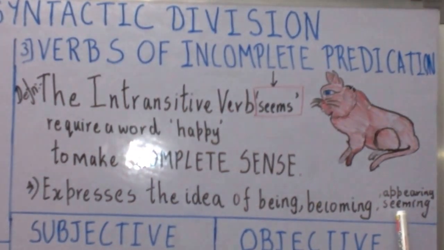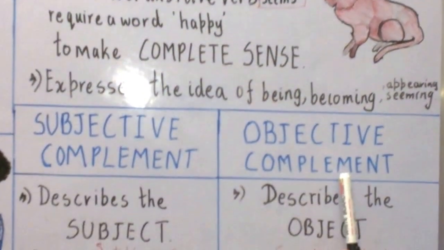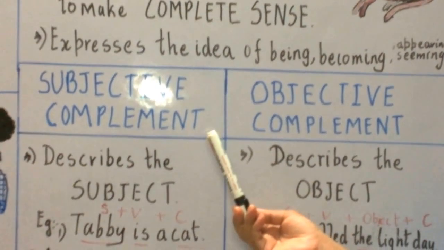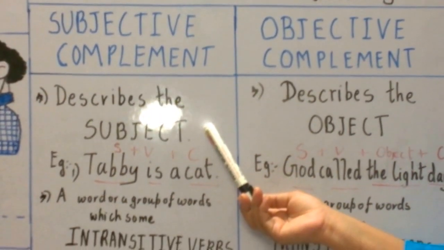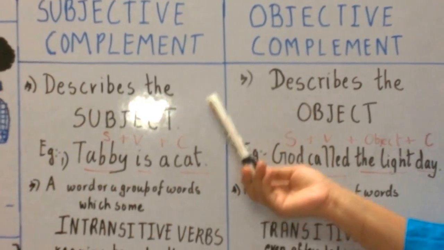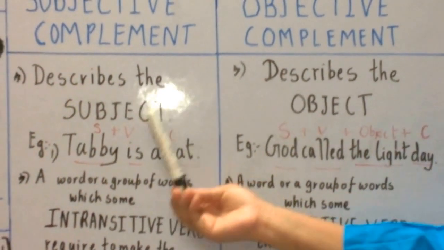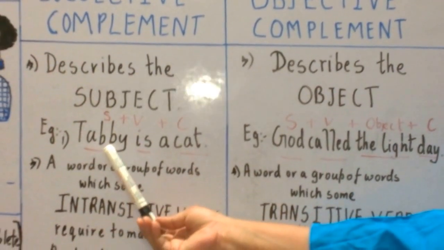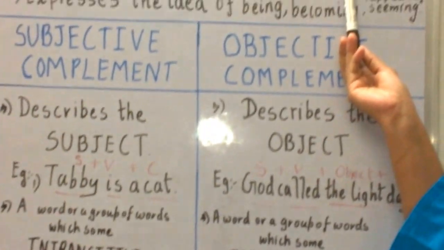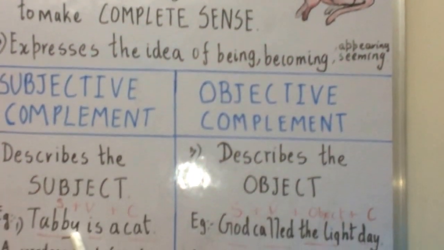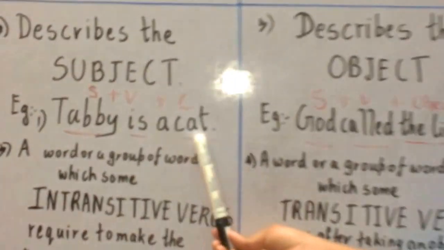Now in this verb complements, we have two other complements, that is subject complement and the object complement. What is the subjective complement? A subjective complement describes the subject. An objective complement describes the object. We see an example in subjective complement. We say Tabby is a cat. You can see over here, this is Tabby. Tabby is a cat. So Tabby is the subject, is the verb, and we have the complement, that is a cat.